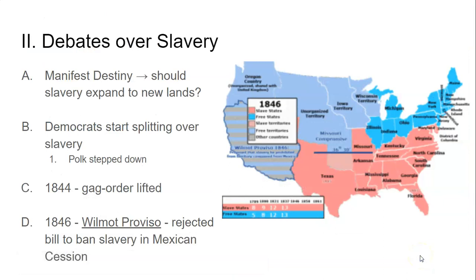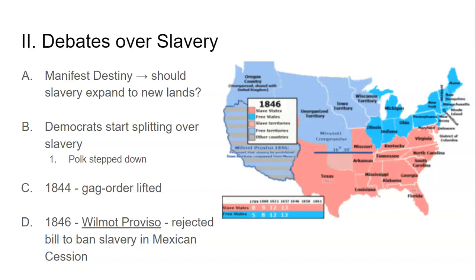Okay, so a whole bunch of land has just been added to the United States. Americans want to move there, right? Manifest destiny. But every time that a new piece of land is added, this debate on slavery comes back up. Should we have it in new land? Should we not? The Democrats, which we'll follow a little bit over the next few objectives, are starting to split over slavery. The Northern Democrats want one thing, the Southern Democrats want another thing. Polk is having a hard time keeping unity within the party, and so he does not run for re-election.